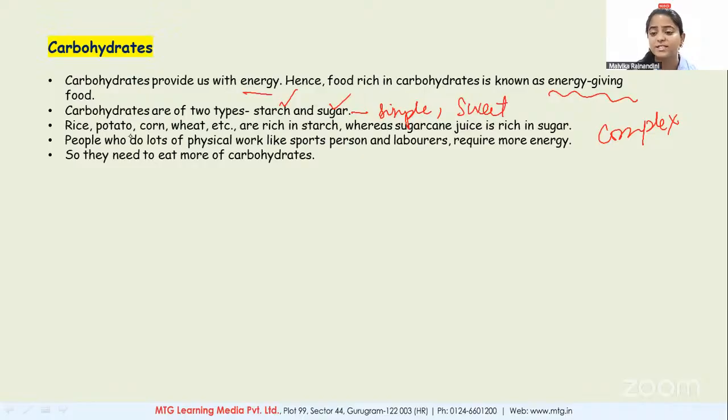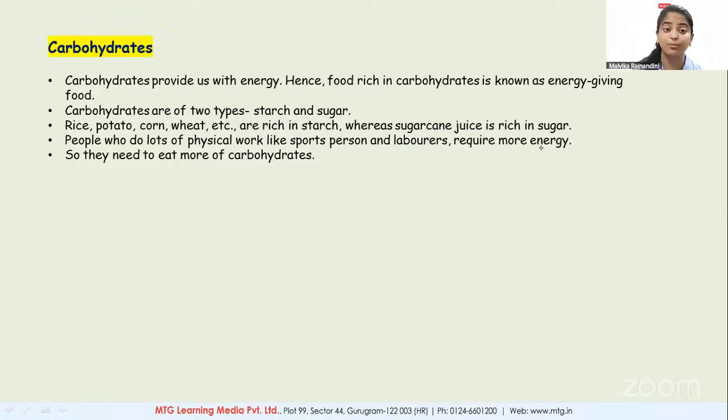Now, rice, potato, corn, wheat are rich in starch. Starch is a complex form. Whereas sugarcane is a simpler form and it is sweet in taste. Have you ever taken sugarcane juice? Somebody, or the sugar and all, Glucon D and all.